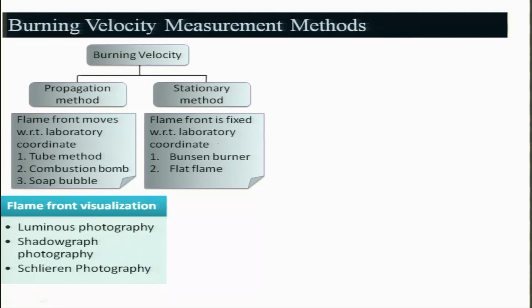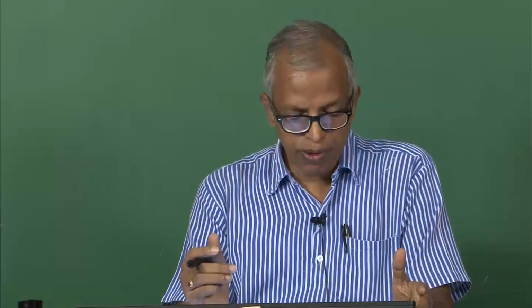One is luminous photography, which we directly take, and because of color you will get the shape of the flame photograph. Other is shadowgraph, where you will be using a technique which you might have used in your fluid mechanics, and Schlieren photography.